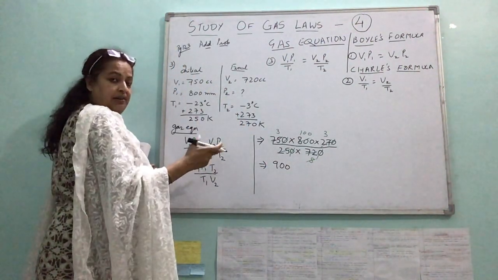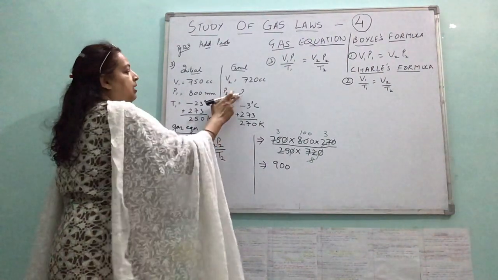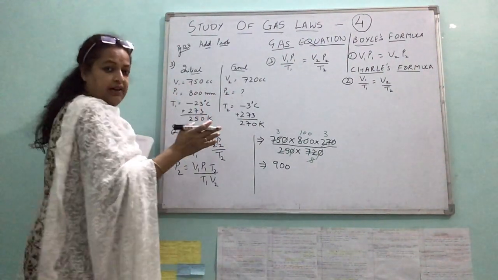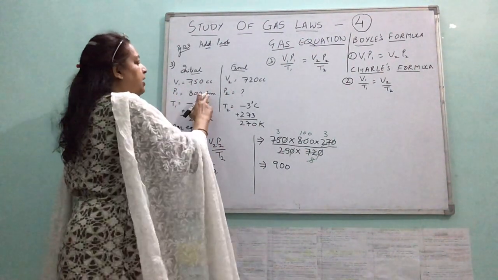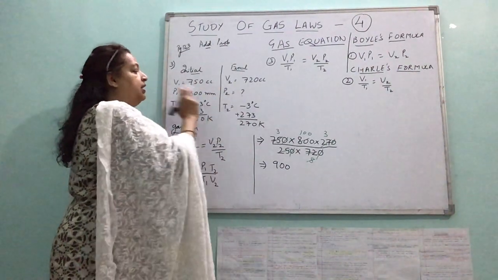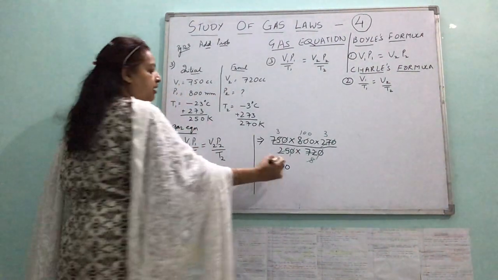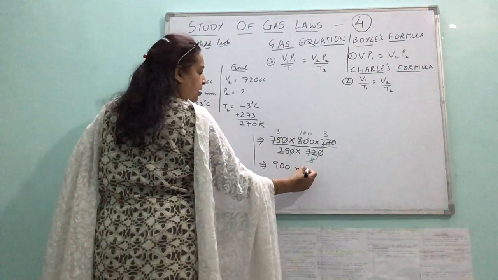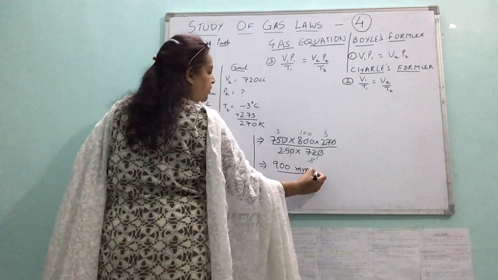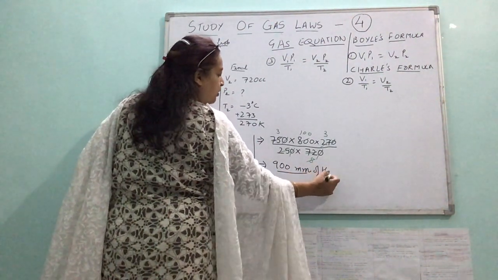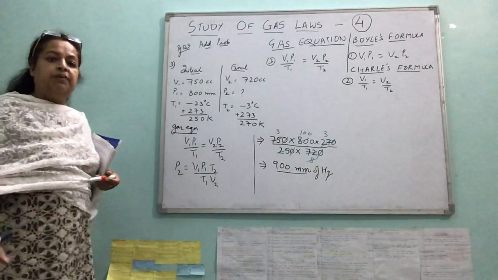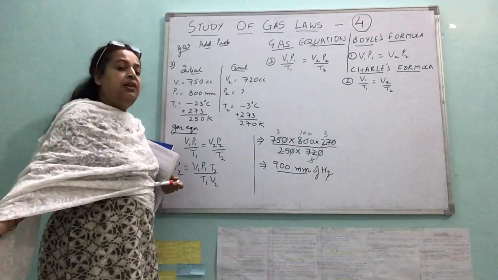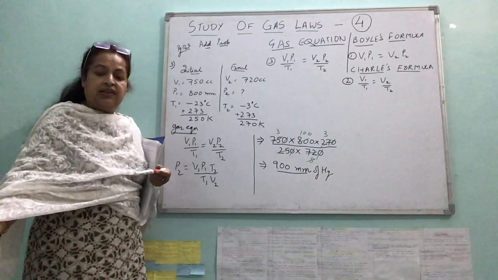Don't just say 900. Incomplete. You lose marks. How much? Not 800 atmosphere or what it is. 800 millimeters. Whatever is the unit here, you have to put here. What is the second pressure? 800 millimeters is the pressure. If you write of mercury, well and good. 800 millimeters of mercury. That is the pressure of the gas under these conditions.